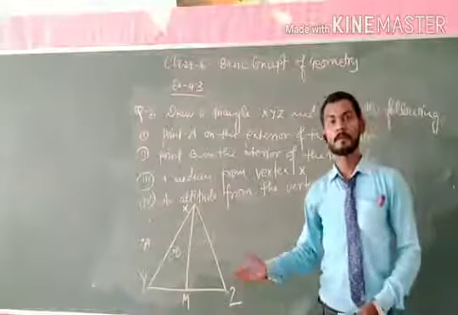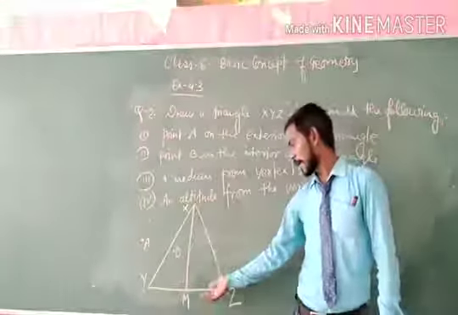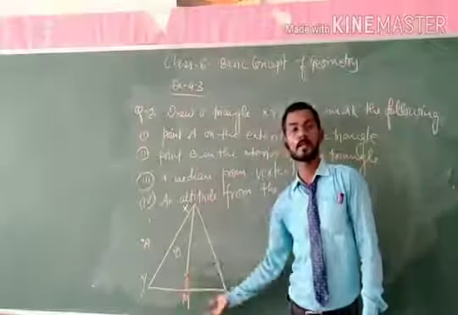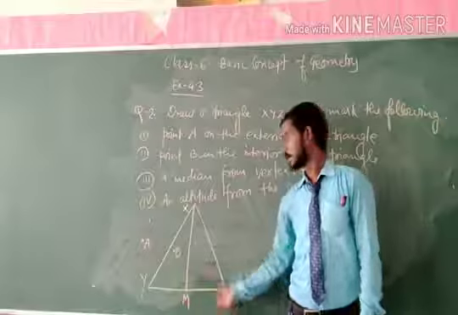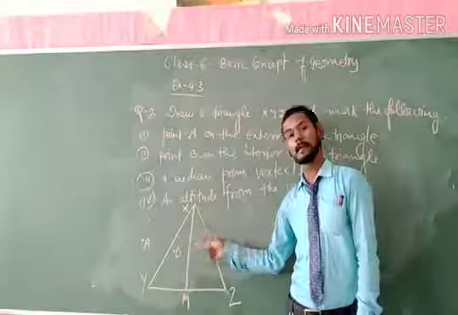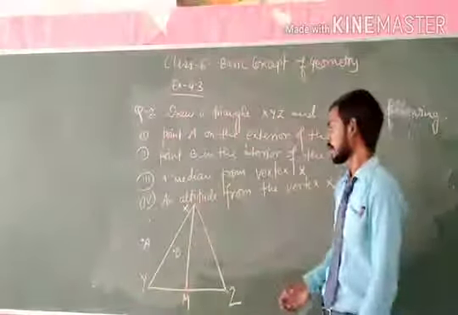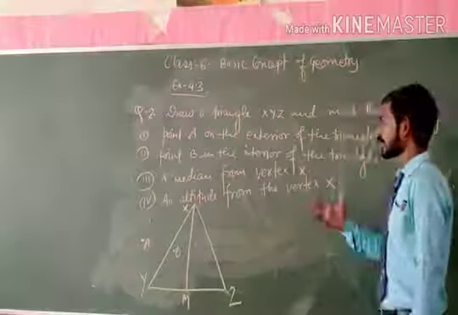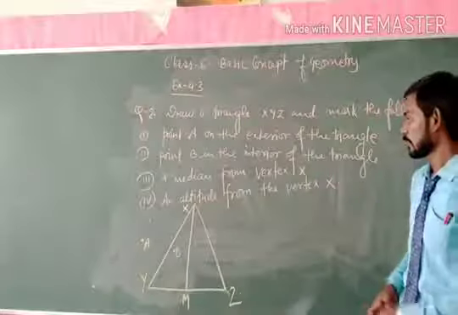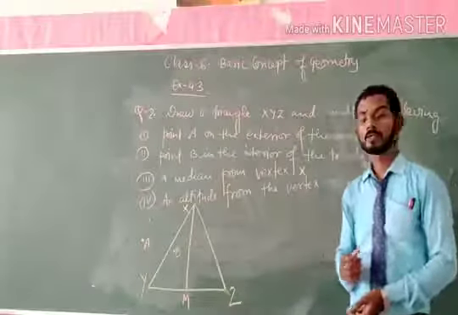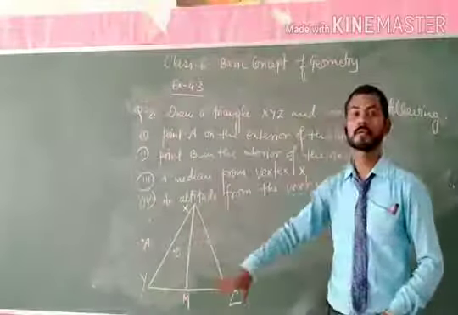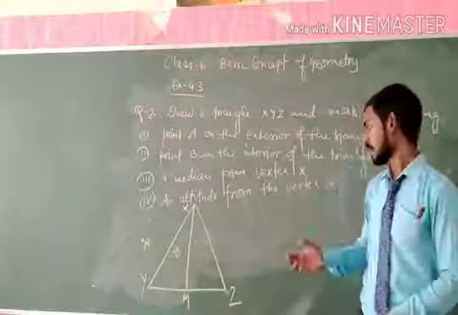As we defined before, if M be the midpoint of the side YZ, then the line segment XM is the median of the triangle. And also we have to draw the altitude. So the perpendicular length from the vertex to the opposite base is called altitude.